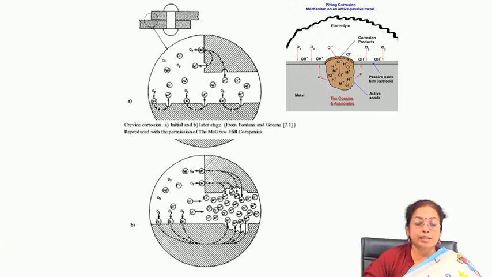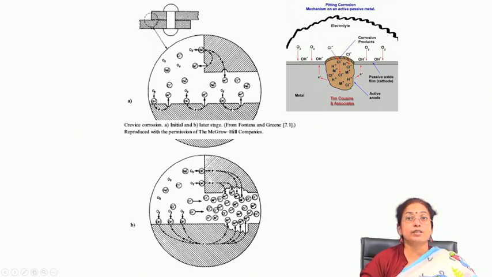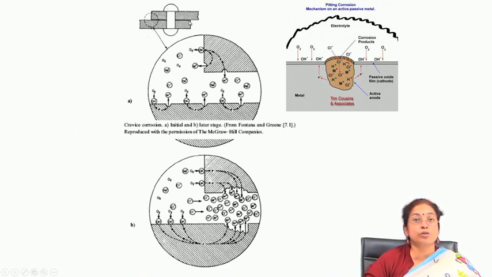Pitting corrosion proceeds in two different stages, pit initiation and pit propagation. If there is a crevice region, that further aggravates the pitting attack rate. This is the case for a nut bolt combination exposed to a chloride containing environment. You will find that pitting corrosion starts at the point where there is local breakdown of the passive film.